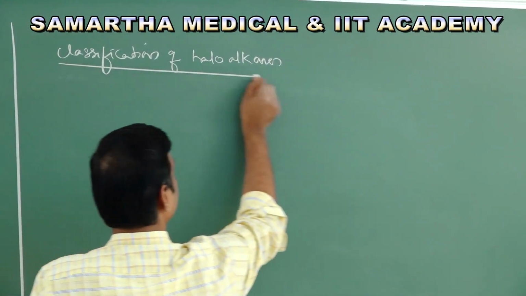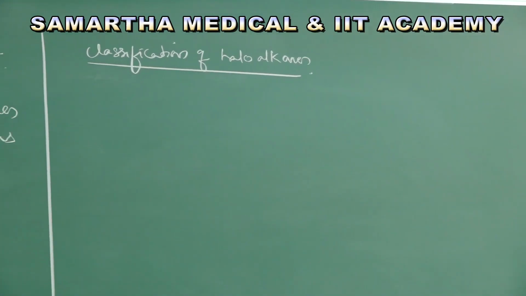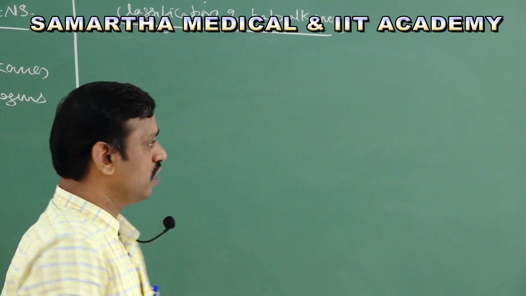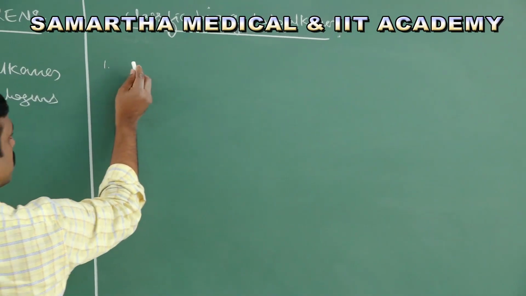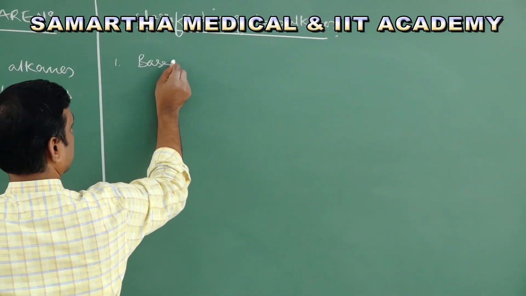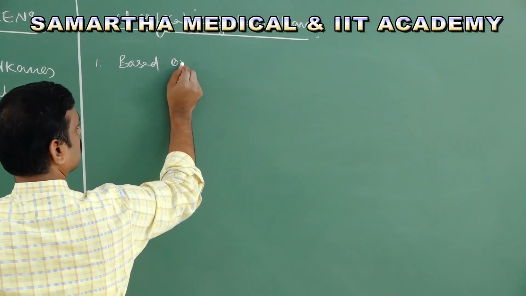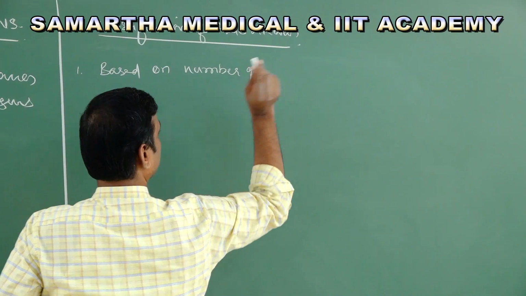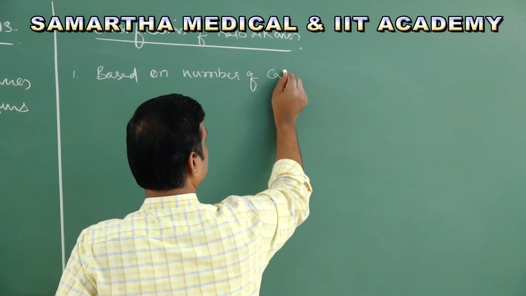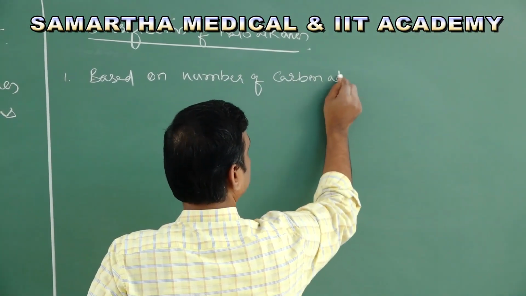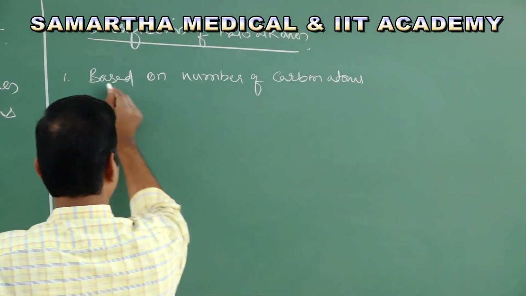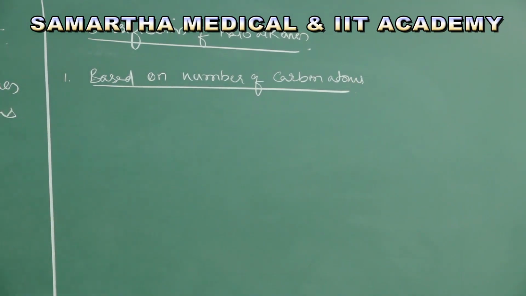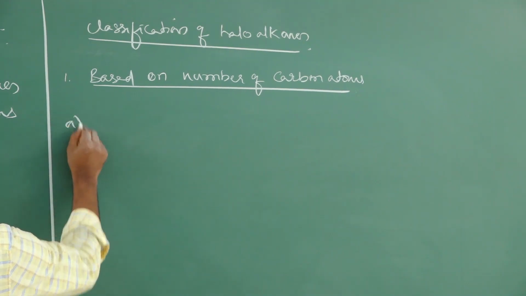The first one is classification based on number of carbon atoms. Right, so based on number of carbon atoms, haloalkanes are classified into 4 types.